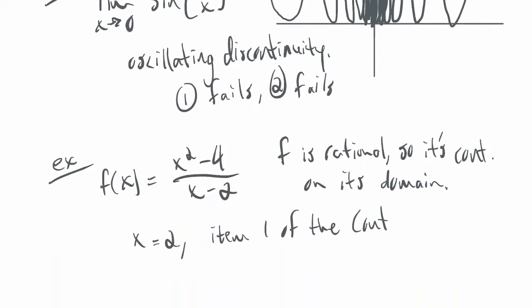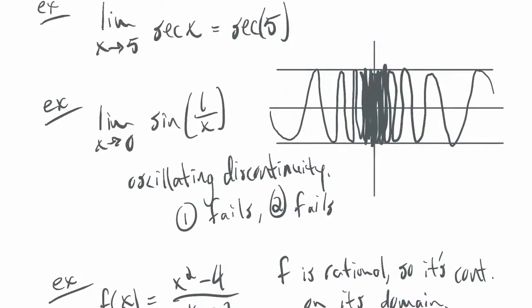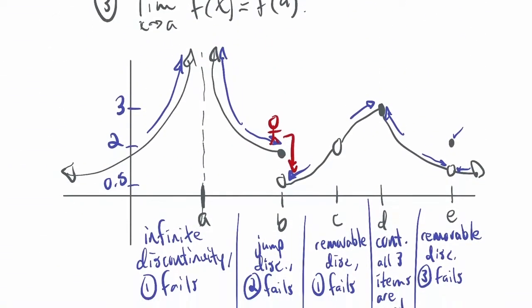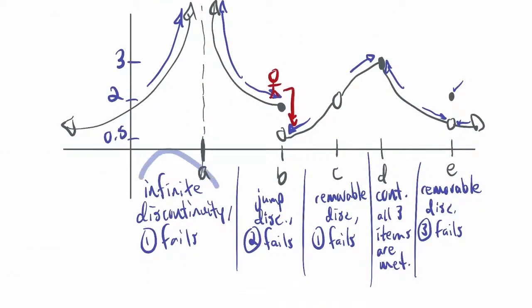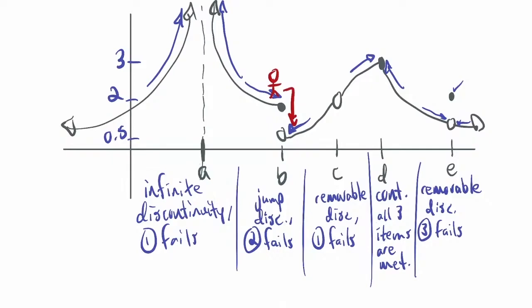So item 1 of the continuity test fails. Okay, so what kind of discontinuity is it, right? Here, when item 1 fails, we have infinite. Here, when item 1 fails, we have removable. So which one is it, right? We don't have a graph to look at. Now, you could type it into a graphing calculator or something and look at it. We don't have that capability.